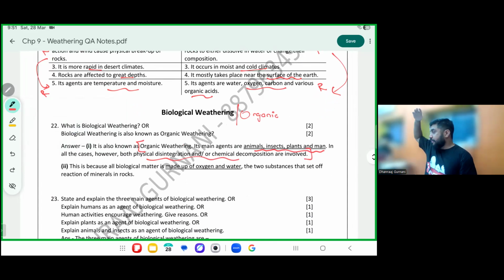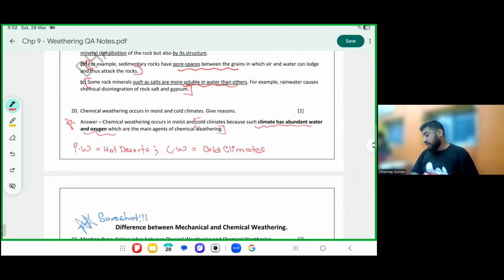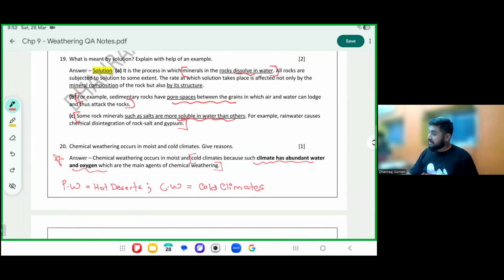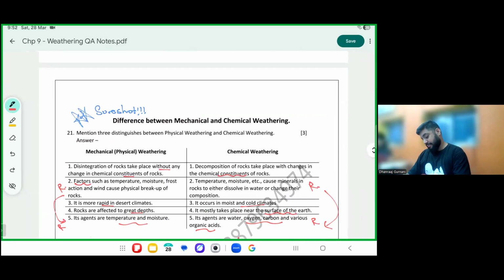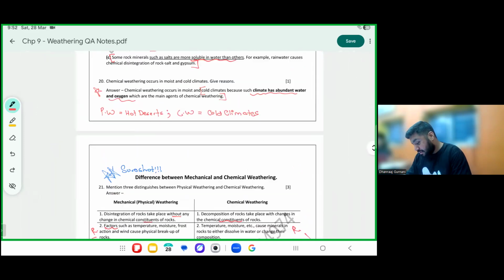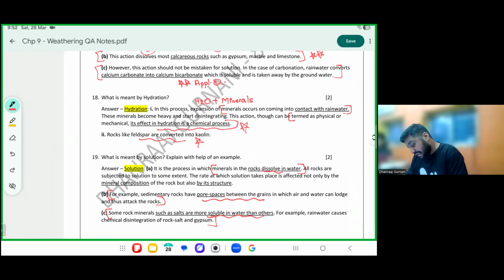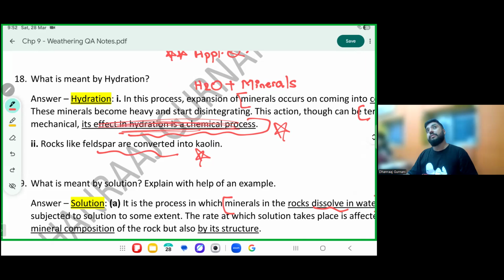If I go and break a rock with my hand, it goes under physical. If I go and pour an acidic solution on the rock, it goes under chemical. But it was done by man. Sorry? What? The solution was inside. Did you read this one here? The source is outside, but the effect is chemical. That's exactly what the student is saying, see. Can you see that on the screen? That's why it goes under chemical.